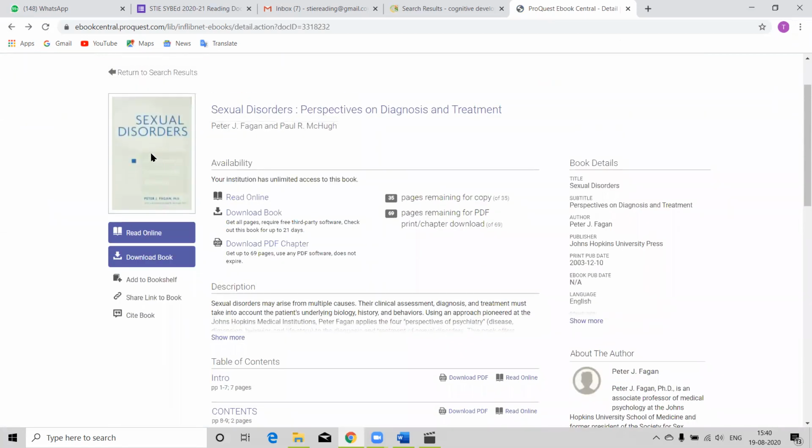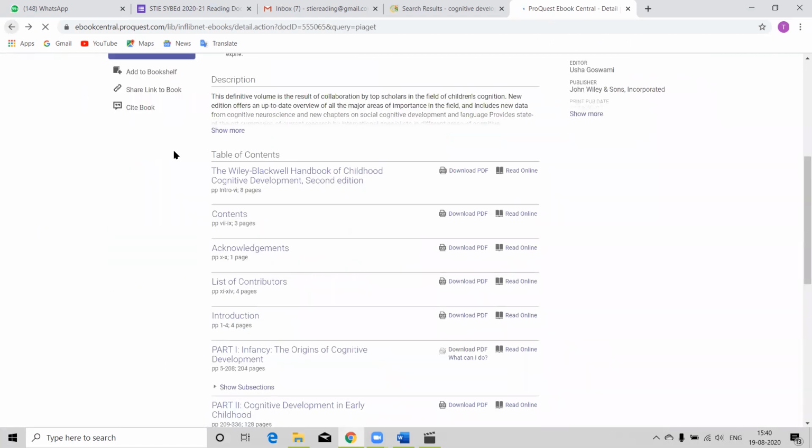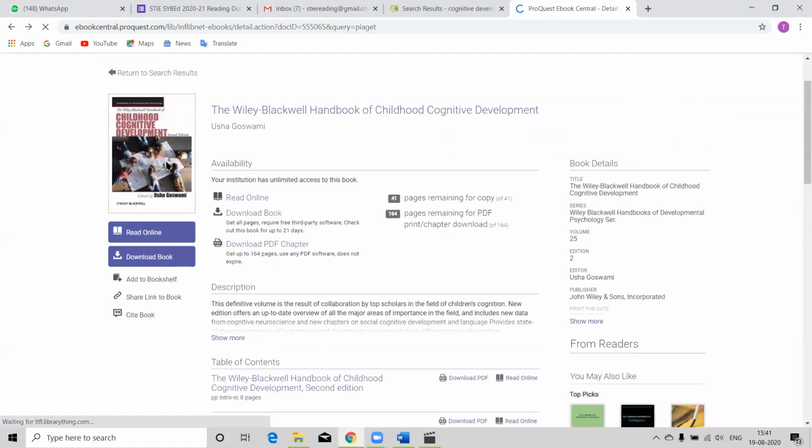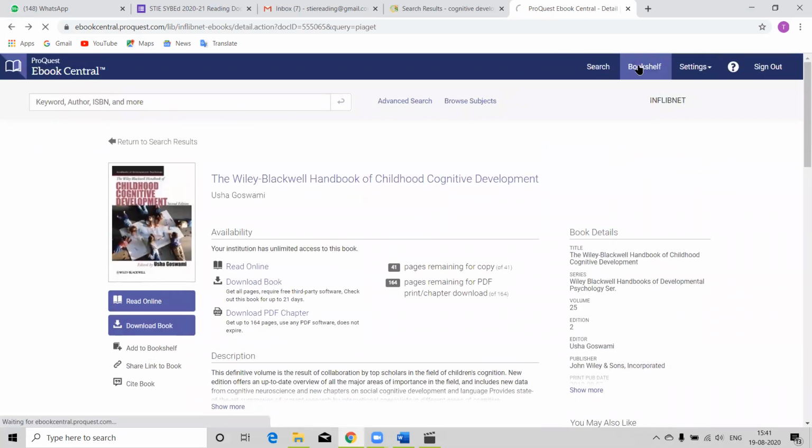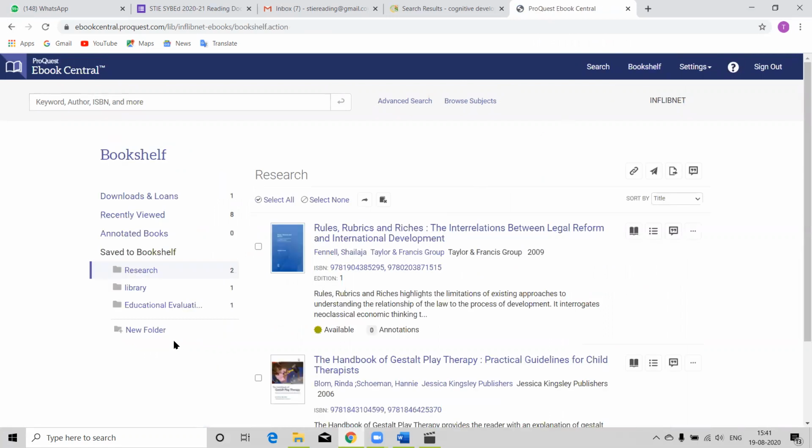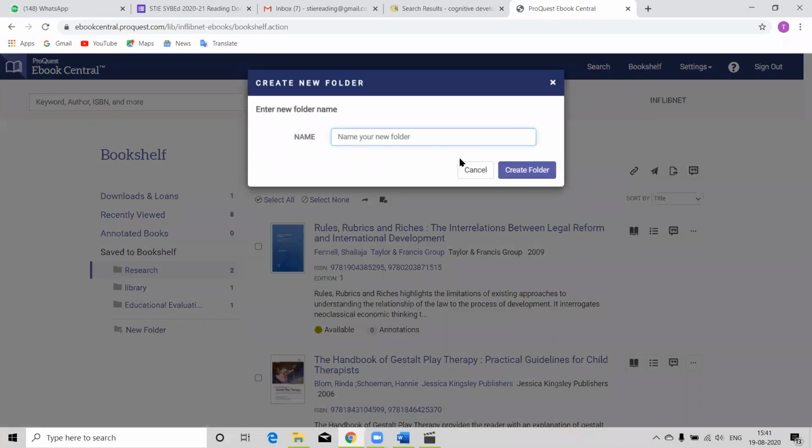Suppose this one, child cognitive development. Suppose this book I want to add to my bookshelf in the subject psychology, then I will make a new folder called child psychology.